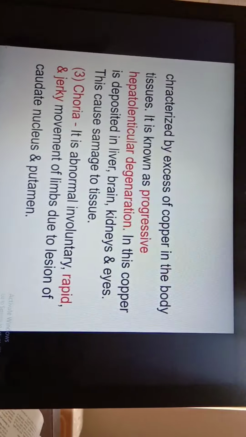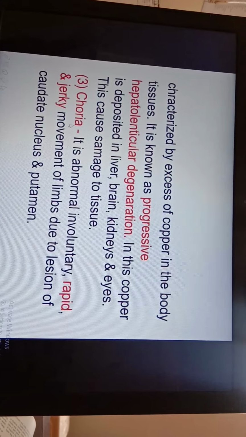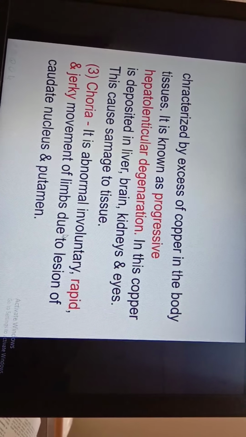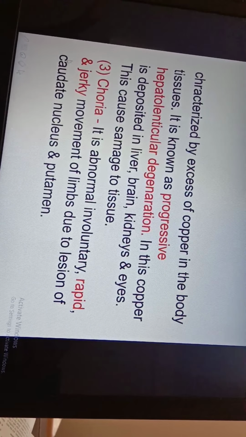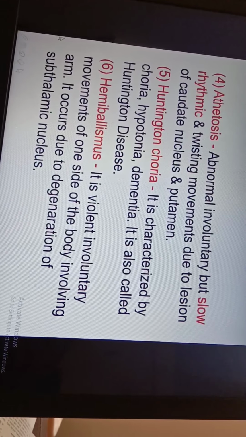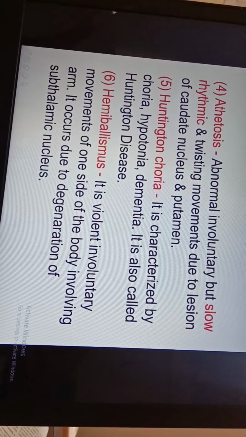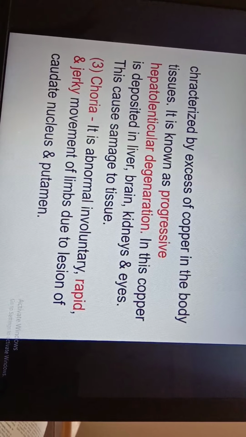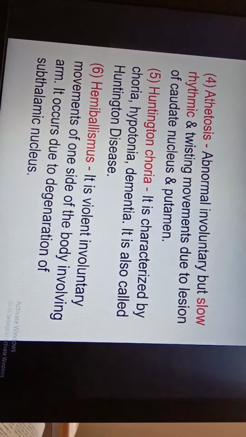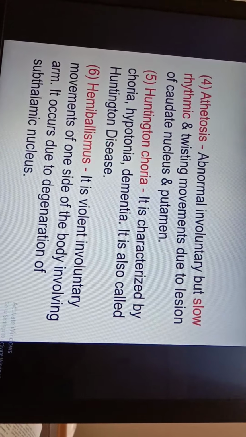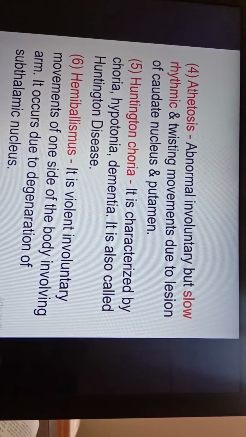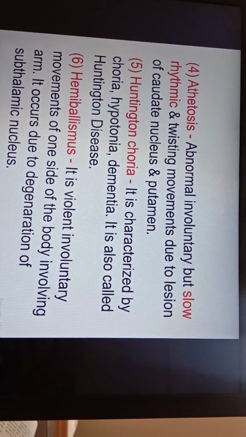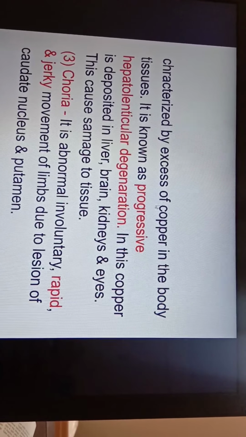Then the next point in applied physiology is chorea. It is an abnormal, involuntary, rapid, jerky movement of limbs due to lesion of the caudate nucleus and putamen. Next applied physiology we have to study is athetosis. Now try to understand the difference between chorea and athetosis. Both are abnormal involuntary movements, but athetosis is slow, rhythmic, twisting movements due to lesion of the caudate nucleus and putamen. On the contrary, chorea is a rapid and jerky movement.